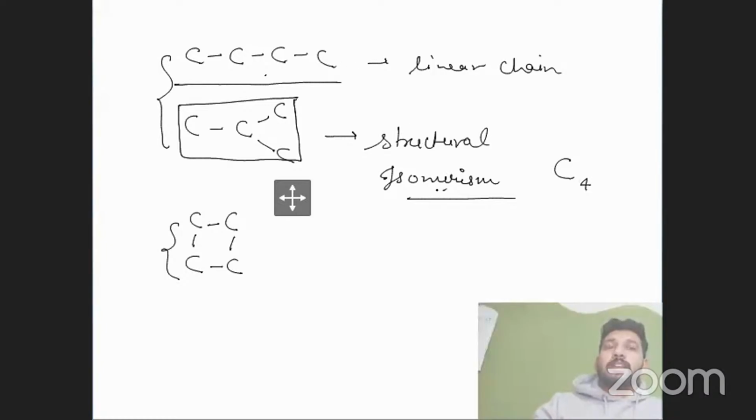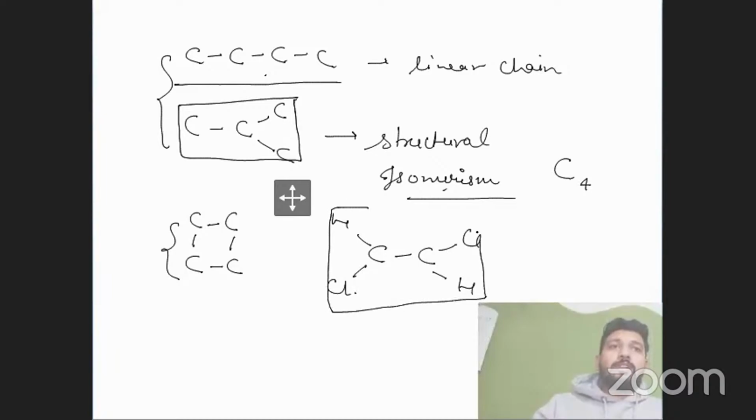There are different kinds of isomers, like structural isomers, and we have different isomers. Let me draw something for you. Let me attach chlorine here, and there is a hydrogen. Is this a structural isomer or what? As we can see, hydrogen is here and hydrogen is here.